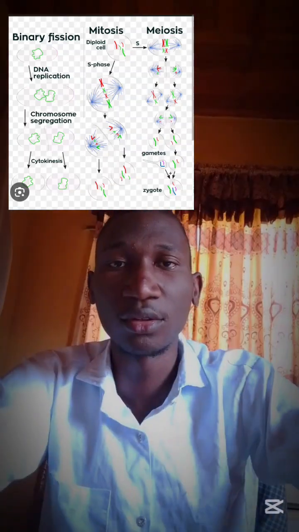Now, you see, prokaryotes use a special vegetative division known as binary fission. And in this binary fission, we have three processes. The first one is DNA replication, the second one is chromosome segregation, and the third one is cytokinesis. Now, in eukaryotes as well, we have two stages of cell division. We have the karyokinesis, that is the division of the nucleus, and cytokinesis, which is the division of the cytoplasm.